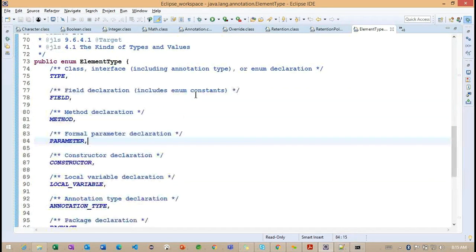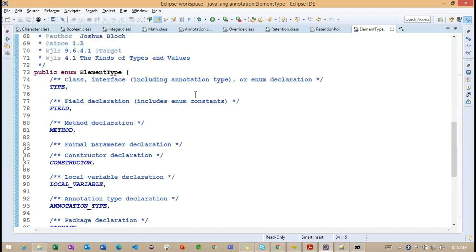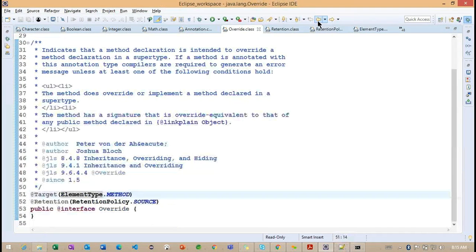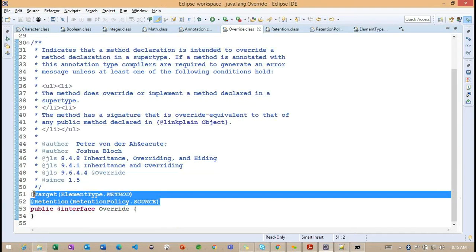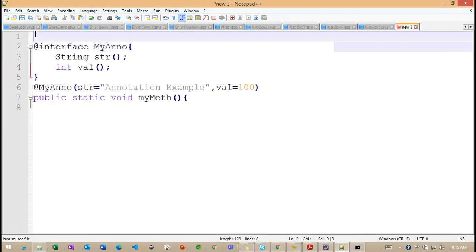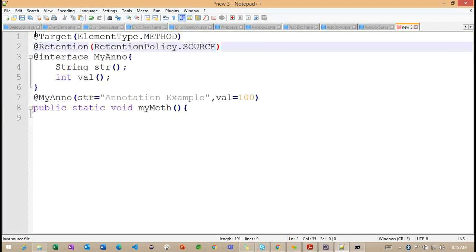Getting the point. So these are also the element type. Element type is nothing but the target annotation, where exactly we want to use the annotation. This target is going to provide that information. Now these two we are going to specify in our newly created annotation. So this is all about our newly created annotation.